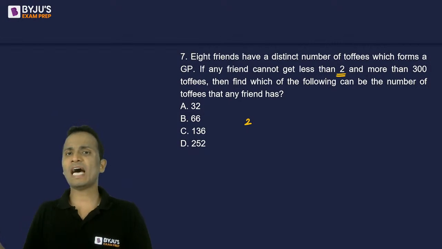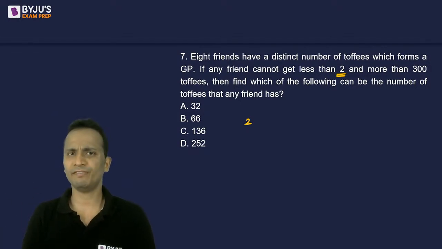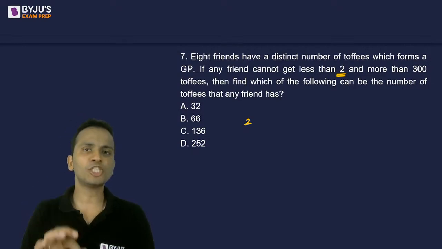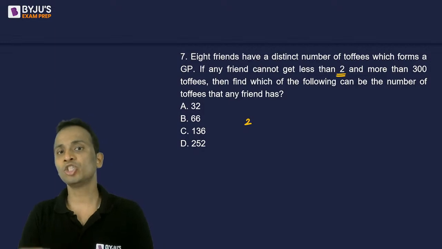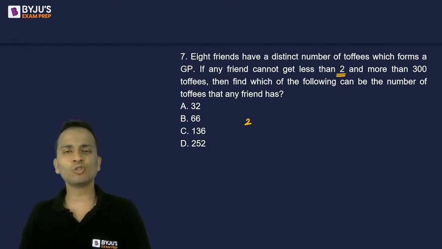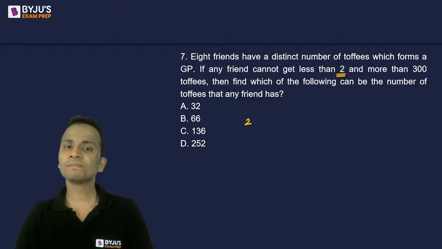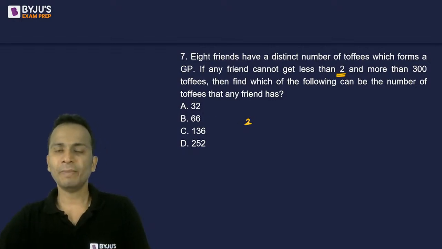Now, every person will have distinct copies, and the number of copies will be a natural number, definitely. So, we can say that here the common ratio that we'll use should also be an integer. Common ratio एक integer होना चाहिए. Otherwise, the other values of the GP will not come out to be integral values. Okay. So the minimum number of copies can be 2.